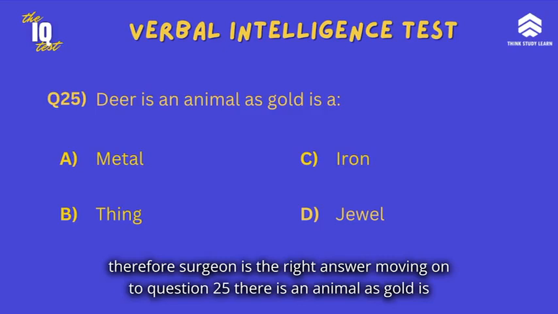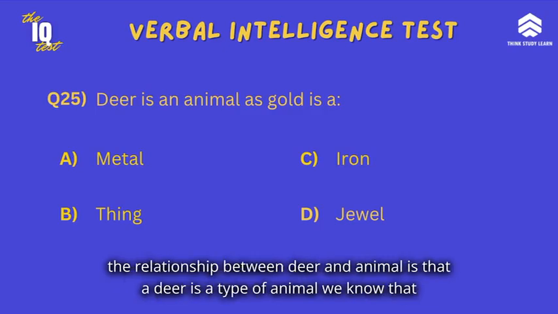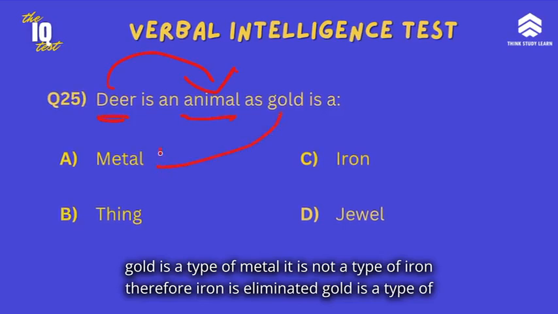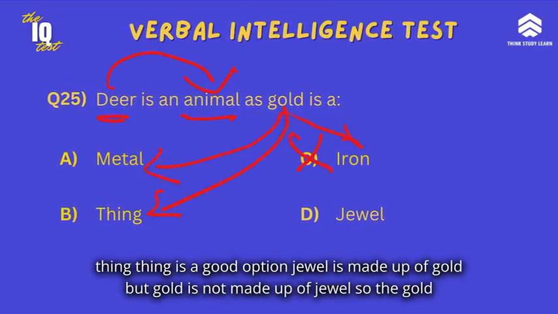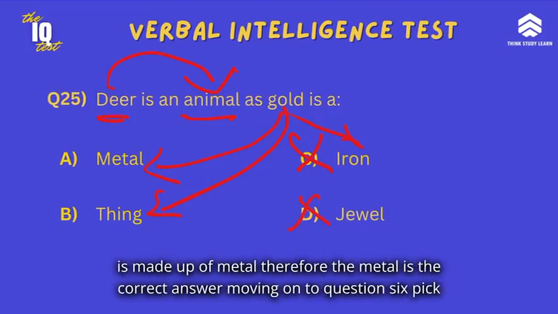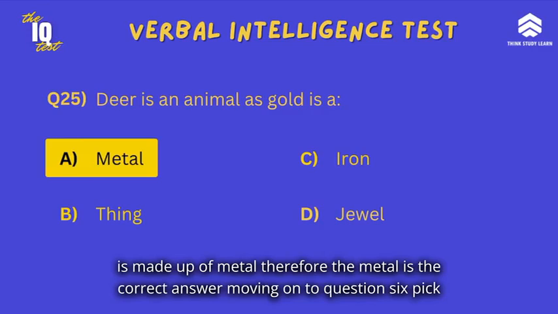Moving on to question 25, deer is to animal as gold is to what? The relationship between deer and animal is that a deer is a type of animal. We know that gold is a type of metal. It is not a type of iron. Therefore, iron is eliminated. Gold is a type of thing. Thing is a good option. Jewel is made up of gold, but gold is not made up of jewel. So, gold is a type of metal. Therefore, metal is the correct answer.